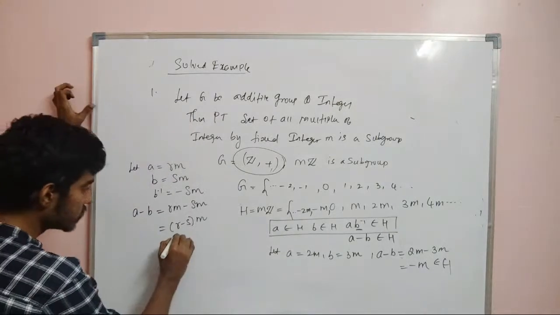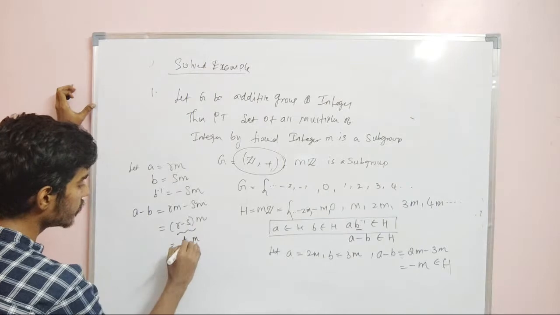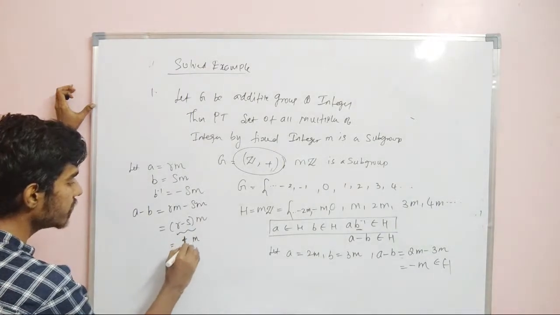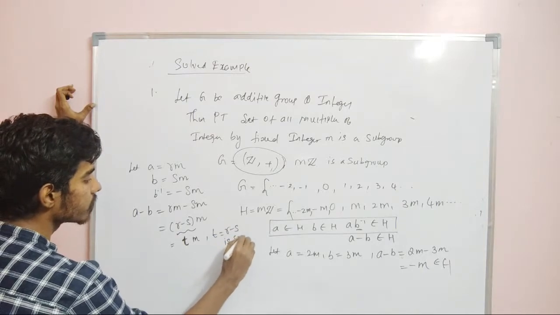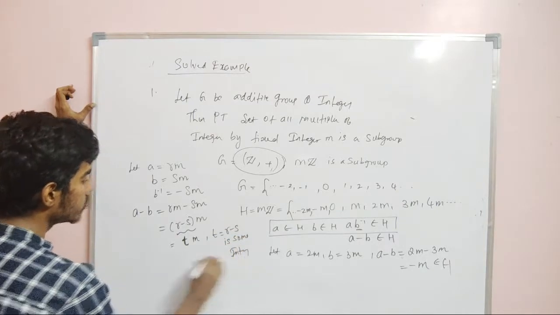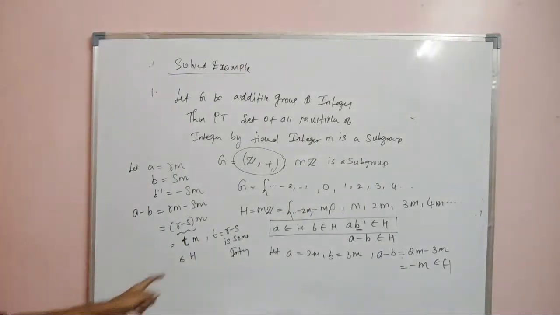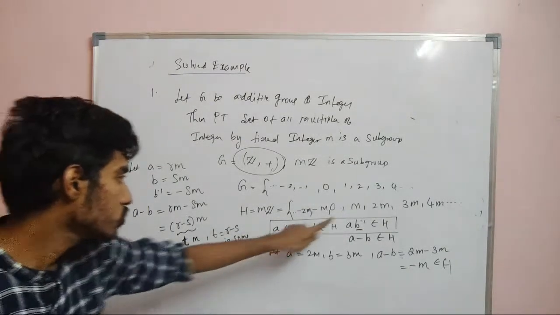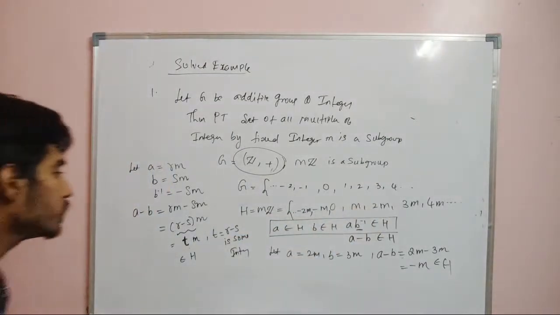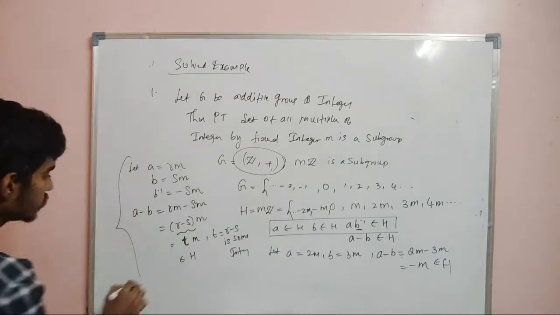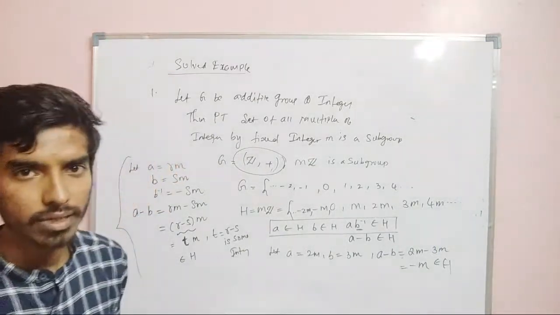So this is also some integer. Let us say it is T into m. So A minus B is also some T into m, where T is equal to R minus S, some integer. Therefore this belongs to H, because T is some integer, and an integer into m will always be in H. So in general, you can prove this, or if you want, you can take two arbitrary elements and prove this. You can take either approach.